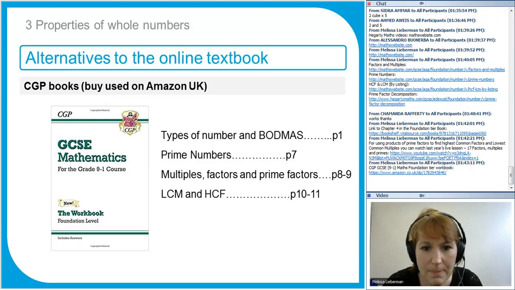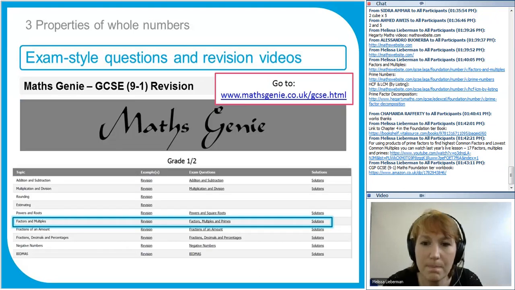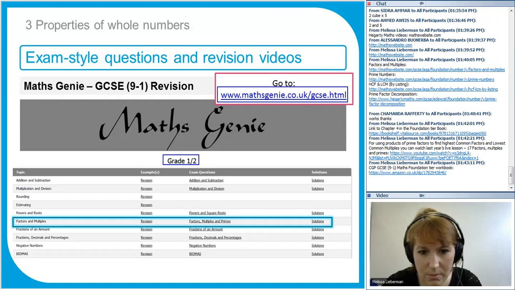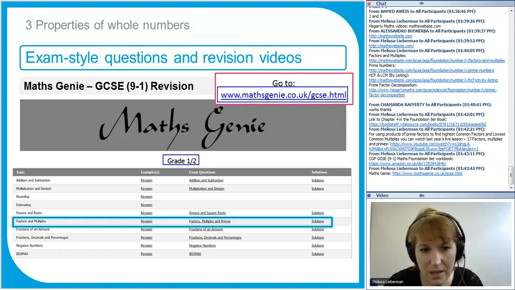Okay, so you can go do those pages. Maths Genie, as before, factors and multiples is in the grade 1 to 2 section. So the Maths Genie page is there. I'll give you a link just now. So this is a link to Maths Genie if you just want to click on that. If you click in the chat box, it should just open in another window. Factors and multiples, there's a revision video. There's some questions. These are quite easy questions and some solutions.